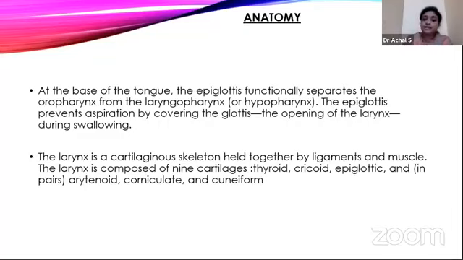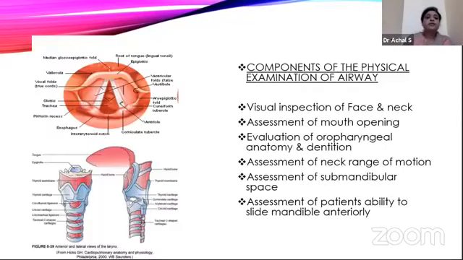The larynx is a cartilaginous skeleton held together by ligaments and muscles. The larynx is composed of 9 cartilages, 3 paired and 3 unpaired. The first picture depicts the glottis, which is the potential space between the two pearly white V-shaped vocal cords. Above it, the arch represents the epiglottis, and above the epiglottis is the muscle tissue of the tongue. The potential space between the tongue and the epiglottis arch is the vallecula. This is the space where the tip of the laryngoscope blade comes.